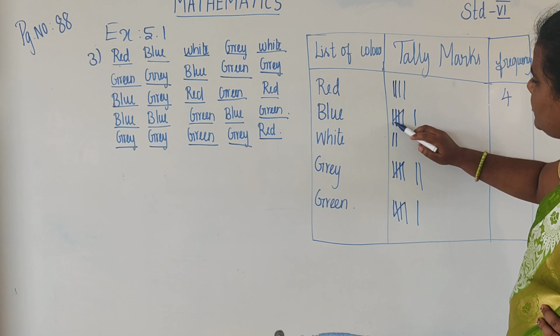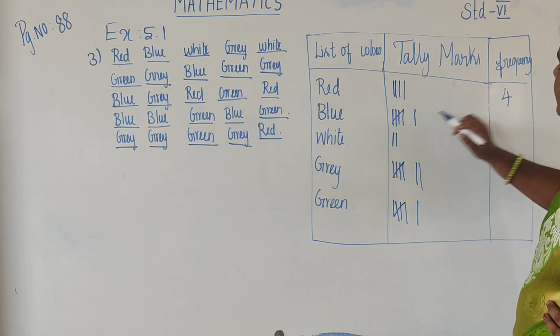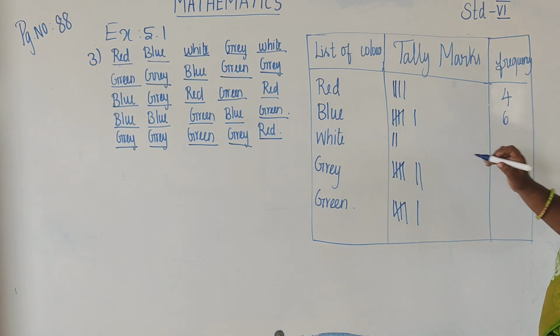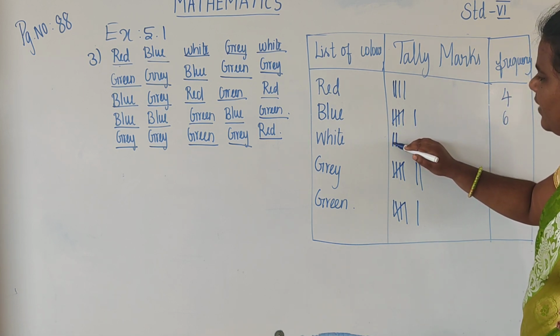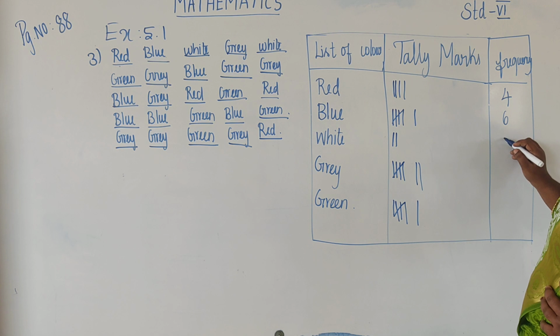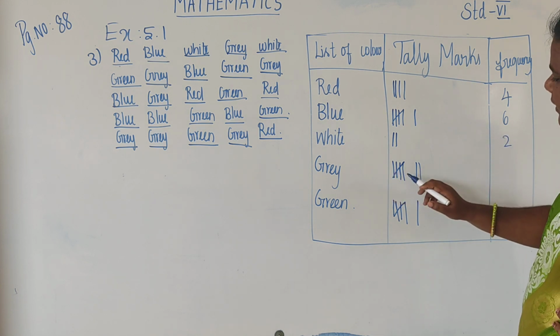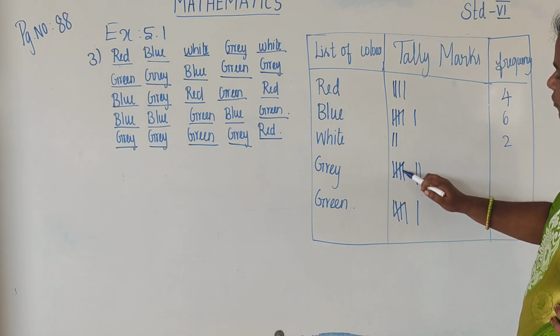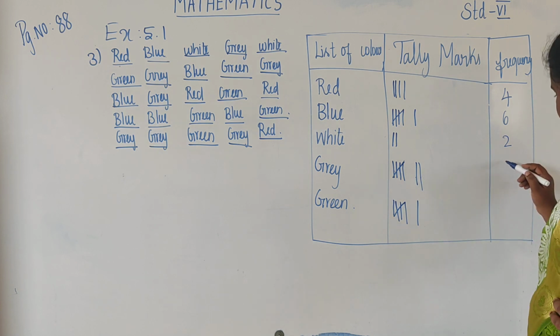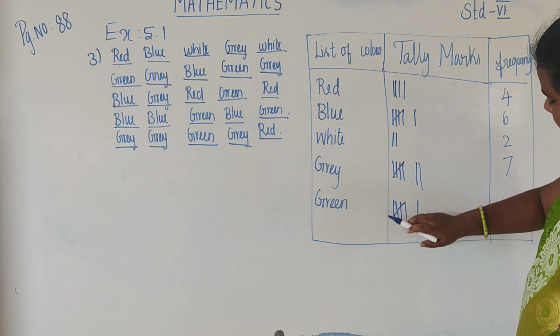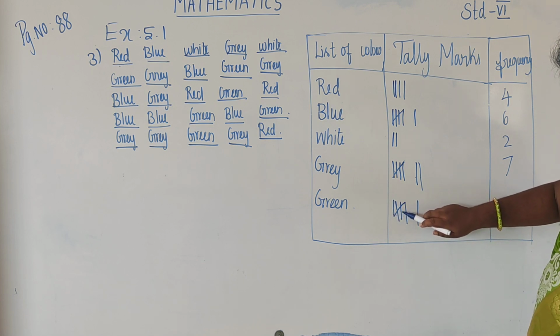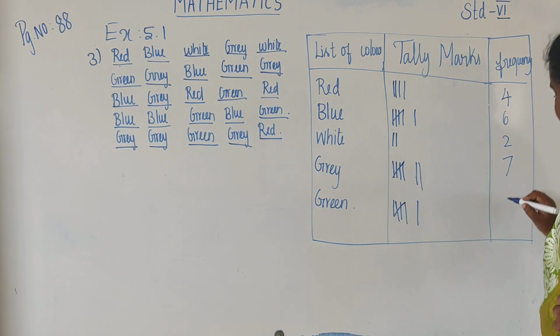And 1, 2, 3, 4, 5, 6. So blue's frequency is 6. White is 1, 2. Gray is 1, 2, 3, 4, 5, 6, 7. And green is 1, 2, 3, 4, 5, 6.